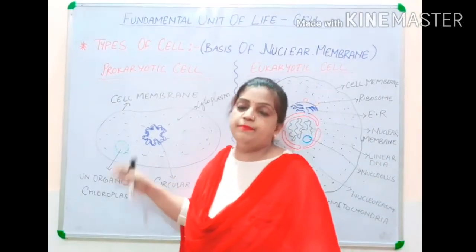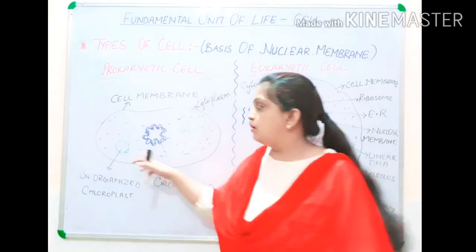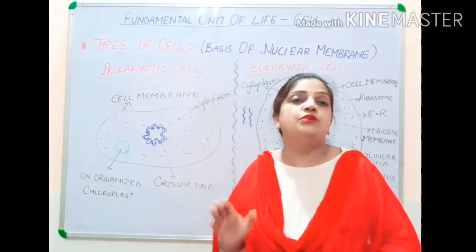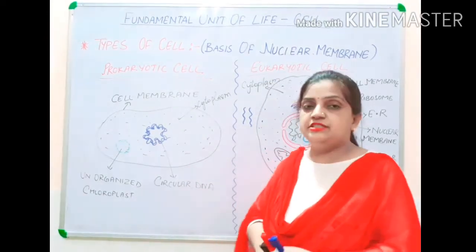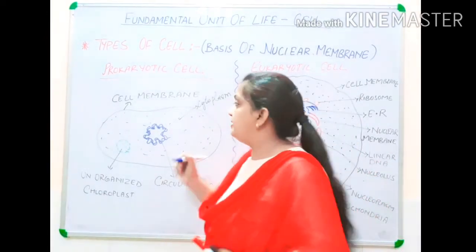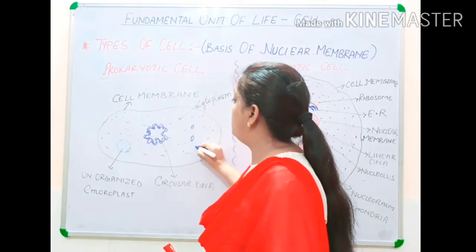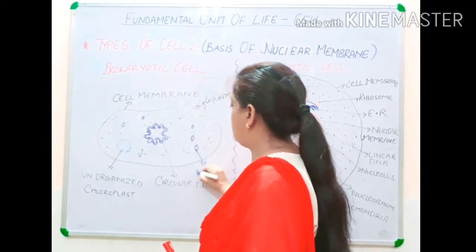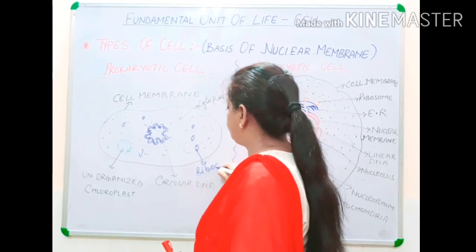And in some of the plant microscopic organisms, chloroplast may be present, and this chloroplast is not well developed. And children, here and there in the cytoplasm, small ribosomes are also spread. These are your ribosomes.